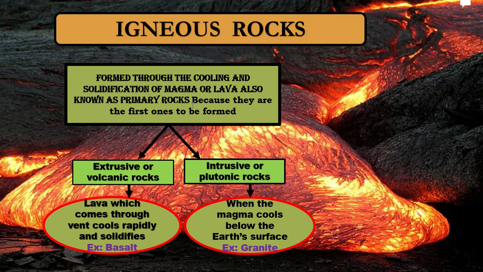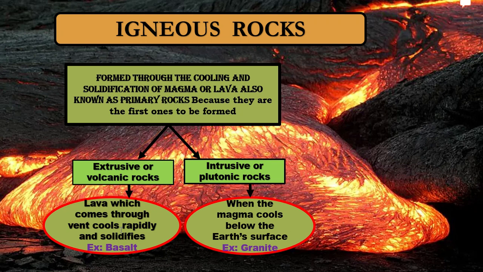Igneous rocks are known as primary rocks. What is a primary rock? It is the first type of rock to be formed from underground in the earth. So it is called primary rock. It is classified again into two types: extrusive, also known as volcanic, and intrusive, also known as plutonic. So what is extrusive? External. It happens externally. Lava which comes through a vent, meaning the holes, cools rapidly and solidifies. We have discussed vents. That is what is called extrusive rock.